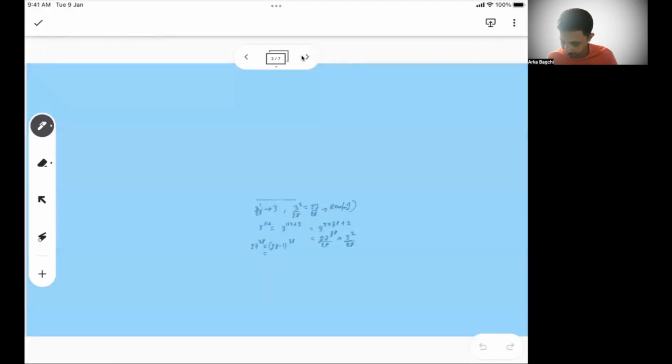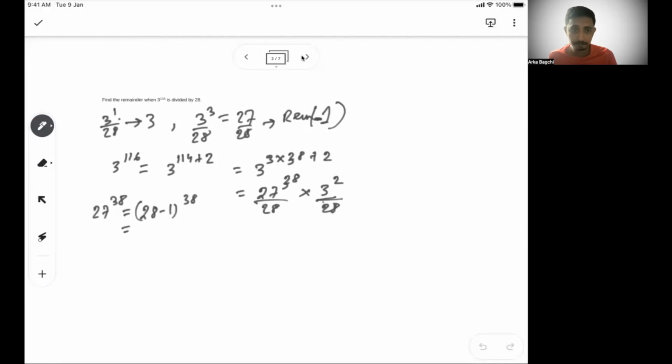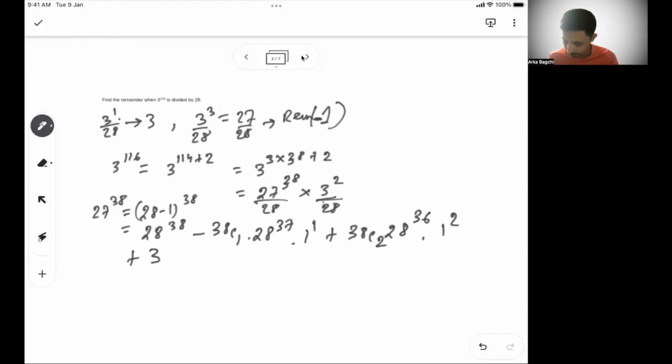If I write it back here, in our case, what will I write? 28 to the power 38, that is a to the power n, minus 38c1, 28 to the power 37 into 1 to the power 1, plus 38c2, 28 to the power 36 into 1 square, minus 38c3, 28 to the power 35 into 1 cube, and so on.